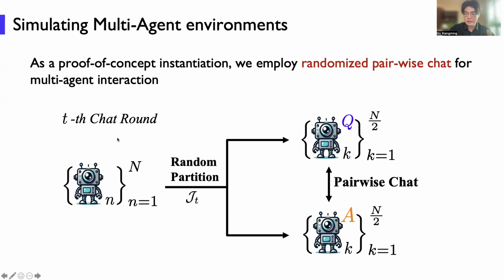In each chat round, these n agents are randomly partitioned into two groups: one question group and one answer group. Between these two groups, there are n divided by 2 pairwise chats. In each chat, there is one question agent and one answer agent. In different chat rounds, the pairings will also be different, so that one agent talks with different agents in different rounds.